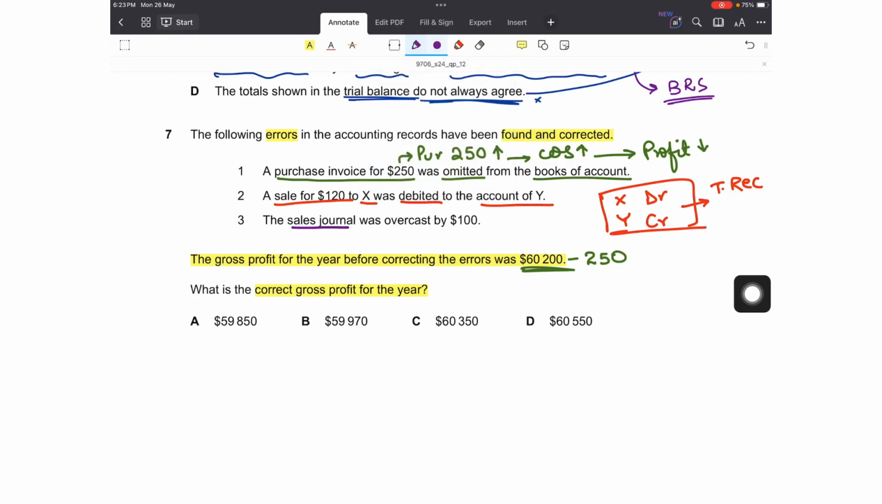Number 3 is the sales journal. Now sales journal, sales is recorded in statement of profit or loss. Now what happened? It was overcast by 100. If the sales journal is overcast, this means that the sales account would also have been overcast. Now if I correct this, I will be reducing my sales. So if sales decrease, my GP would also decrease. So I again have to subtract 100 from the gross profit figure. This would leave me with a correct gross profit of 59,850.